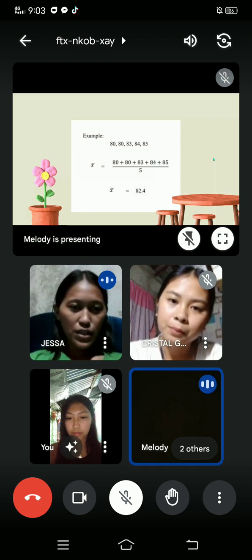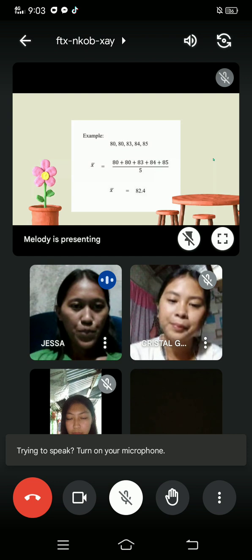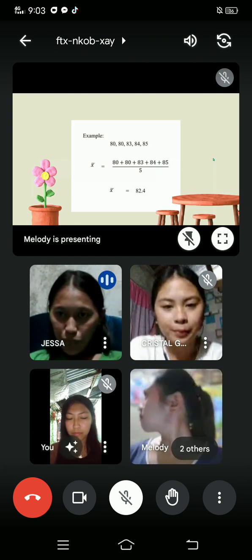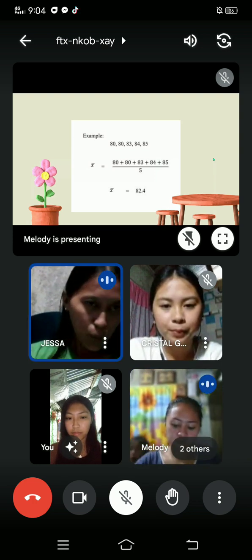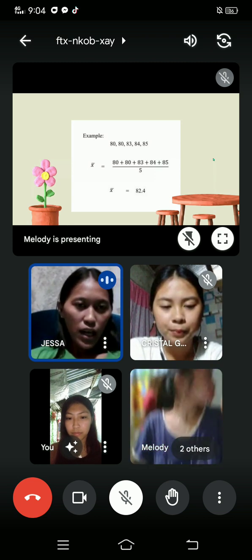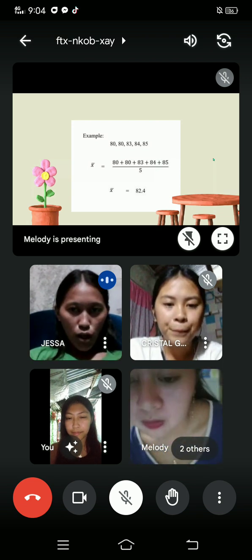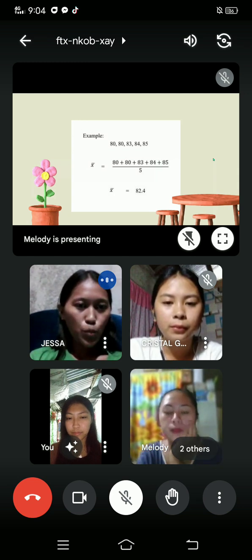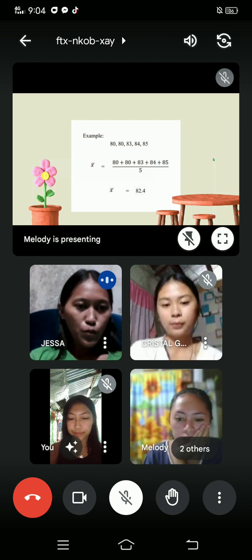The numbers given are not organized. So we should get the sum, the summation of the x. So we just copy all the numbers given. And the n is the count of how many they are in total. So 80, 80, 83, 84, and 85 are five in total. So all the summation of x divided by 5 is equal to 82.4. So that is our mean. Mean is equal to 82.4.